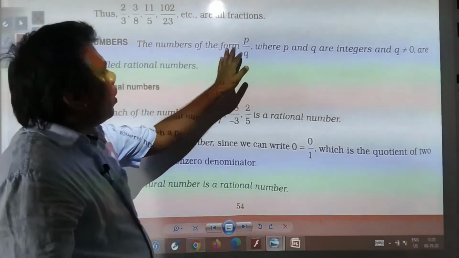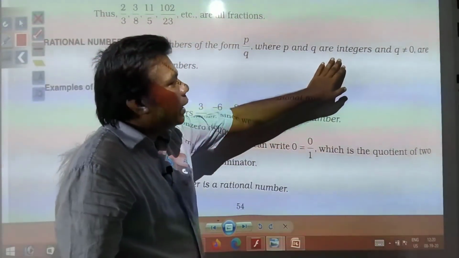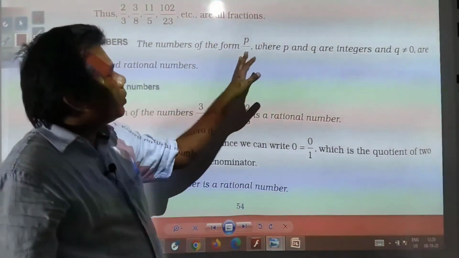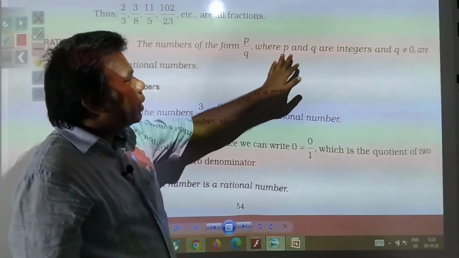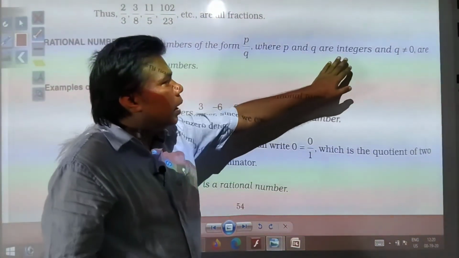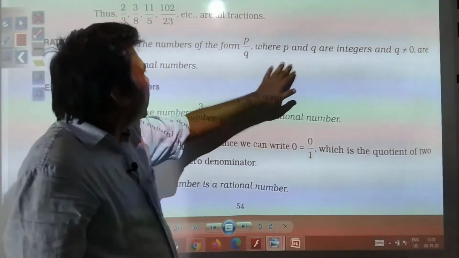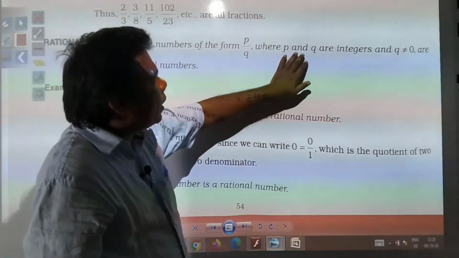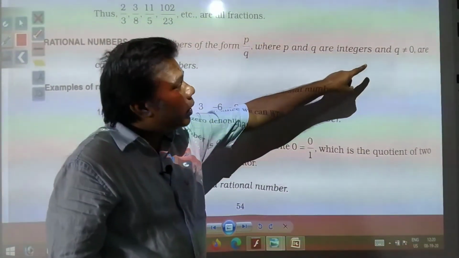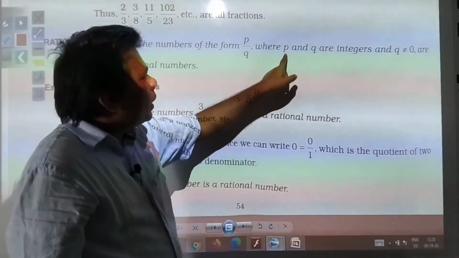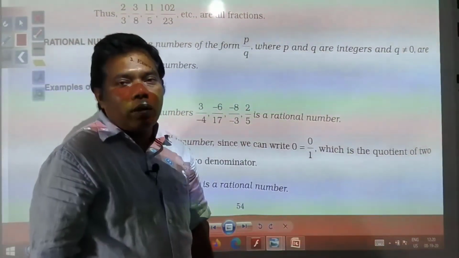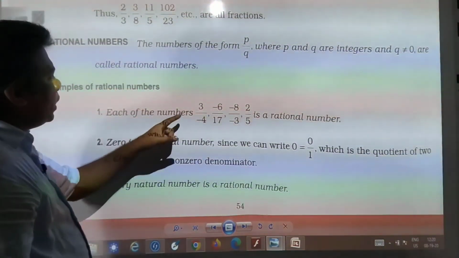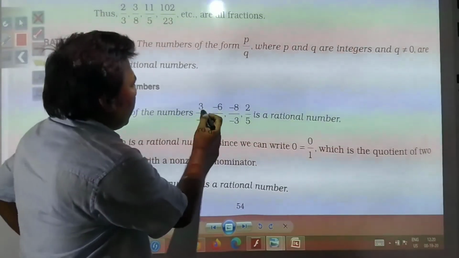Then comes rational numbers. The numbers of the form p by q, where p and q are integers. What are fractions? Numbers which can be expressed in the form a by b or p by q, but where p and q, or a and b, are natural numbers. But here in rational numbers, the numbers of the form p by q, where p and q are integers and q is not equal to 0, are called rational numbers. Examples of rational numbers: you see 3 by -4, where both are integers.